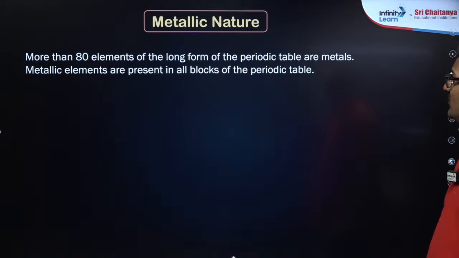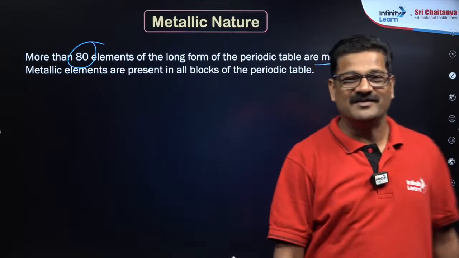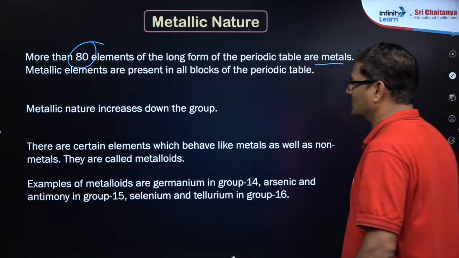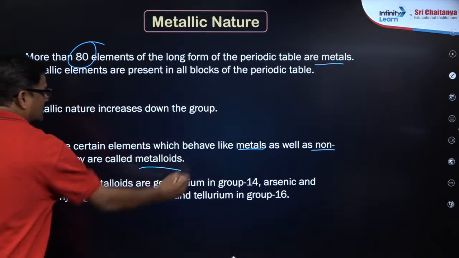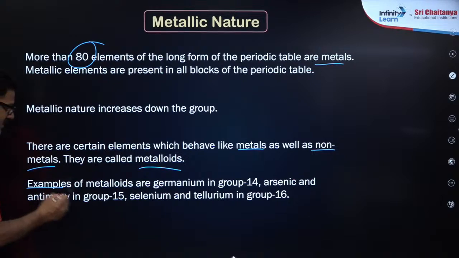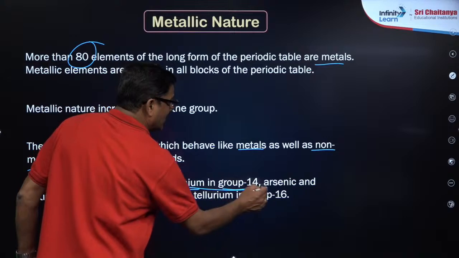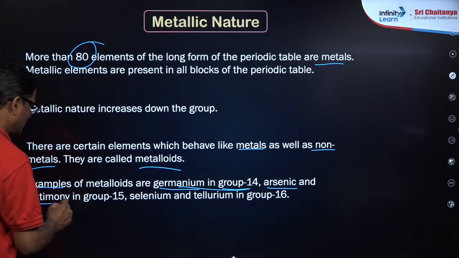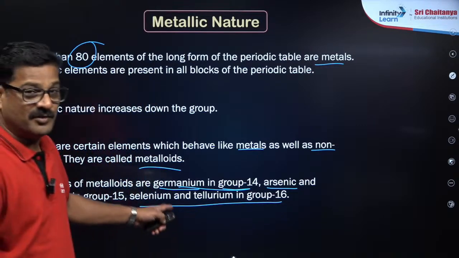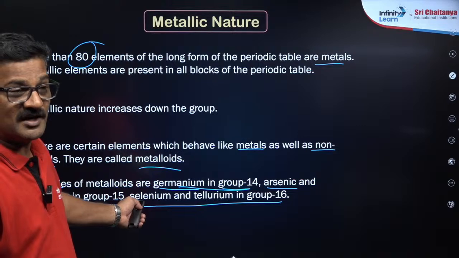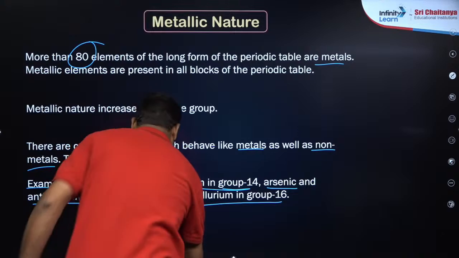More than 80 elements of the long form of the periodic table are metals. Can you believe it? And metallic nature increases down the group. There are certain elements which behave like metals as well as non-metals. They are called metalloids. Examples of metalloids are germanium in group 14, arsenic and antimony in group 15, selenium and tellurium in group 16. This is important information that I am giving you, so make a note of it.